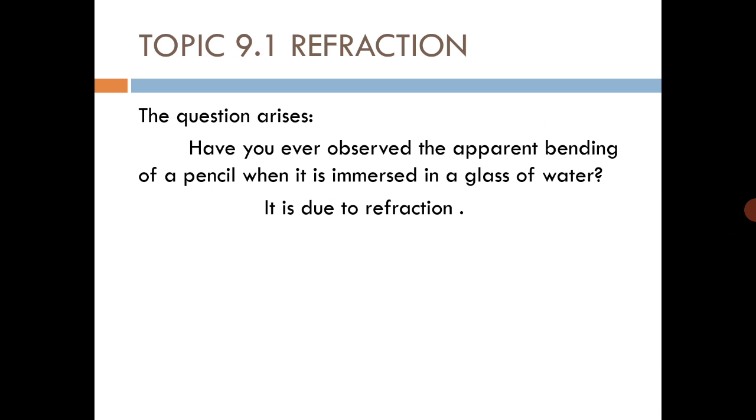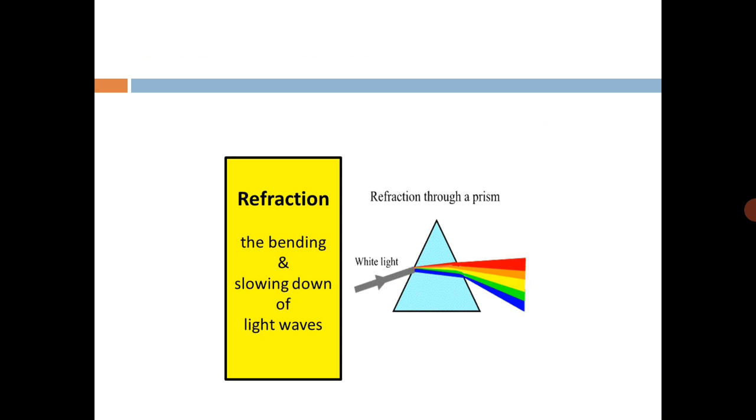Next students, there is a question: have you ever observed the apparent bending of a pencil when it is immersed in a glass of water? What is the glass of water? It is the denser medium. If we immerse the lead pencil into the glass, the above portion of the pencil is in the rare medium and the other half is in the denser medium. So the phenomenon we observe is called refraction. Now what is refraction? The bending and slowing down of light waves.